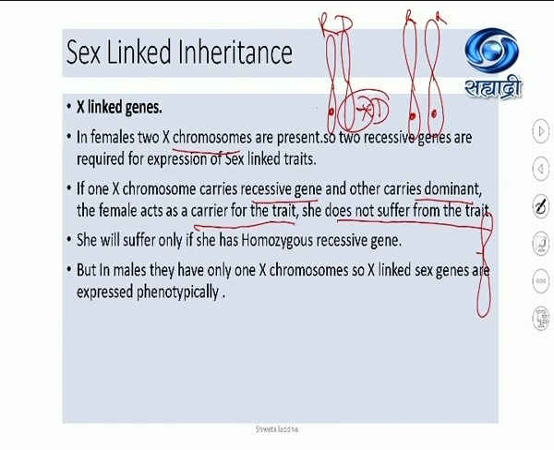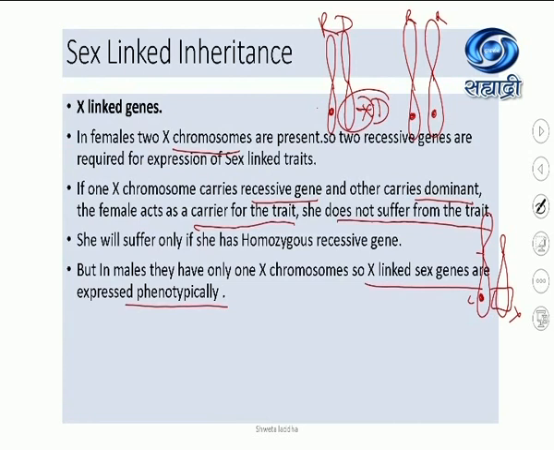In males, there is one X chromosome and one Y chromosome. Suppose this is a recessive gene present on the X chromosome, for example, for a disease like color blindness. It is recessive, but there is no dominant gene present on the Y chromosome. Therefore, even if the male has the X chromosome with the recessive gene, he will be a sufferer. The X-linked sex genes are expressed phenotypically. I hope you are understanding.